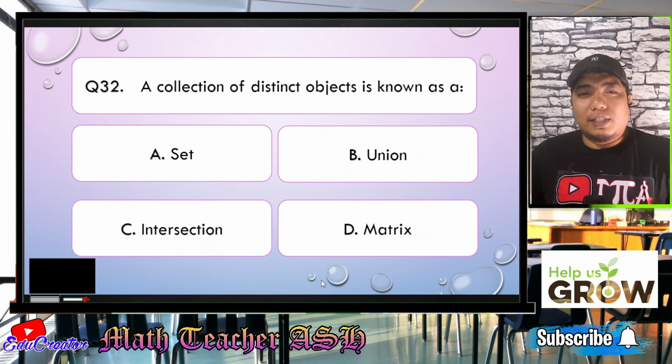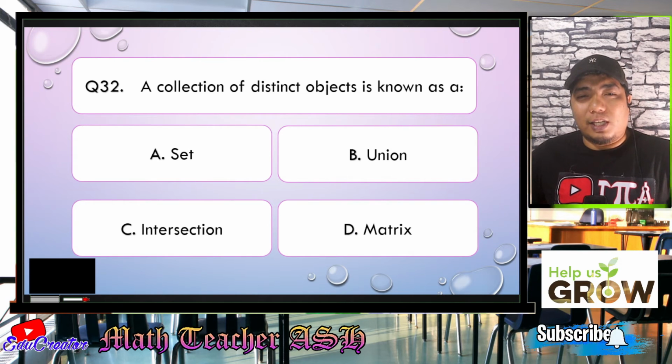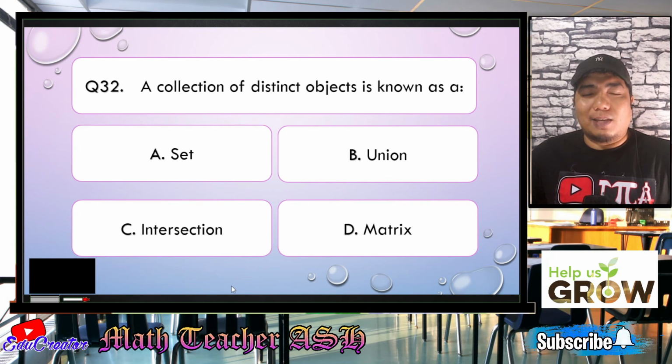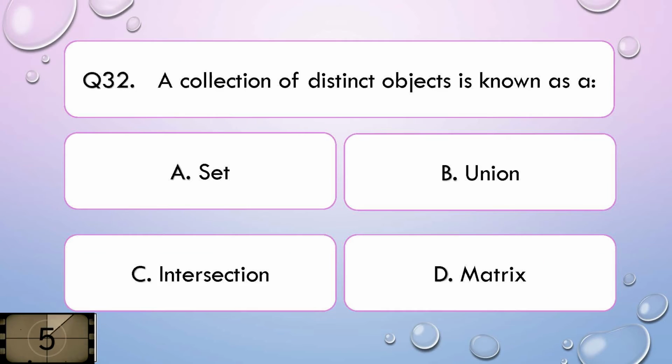A collection of distinct objects is known as a. Is it A, set, B, union, C, intersection, or D, matrix? I'll give you 5 seconds to think about your answer.